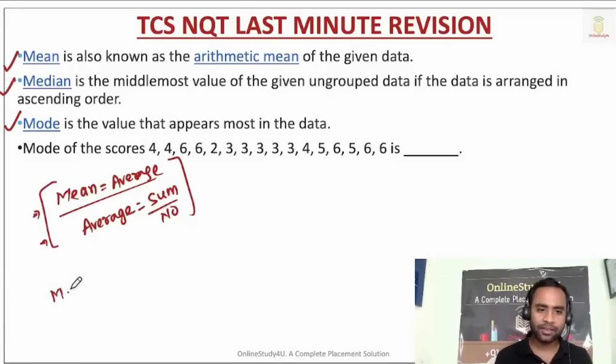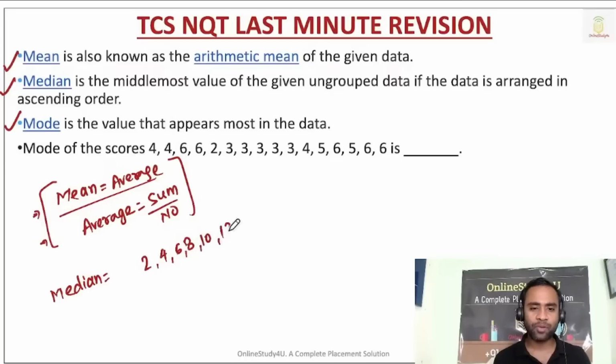And then median. I have explained median in the previous classes also. 2 4 6 8 10 12. I am not covering range here, I have not taken any question on range, so you can find it in our courses, TCS NQT course.